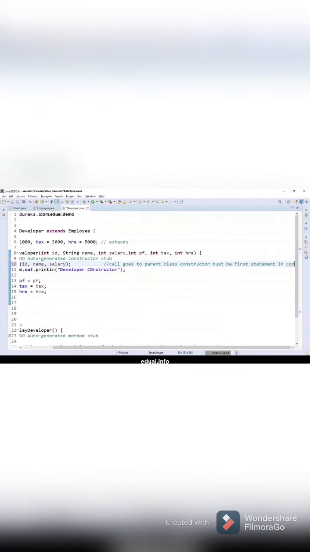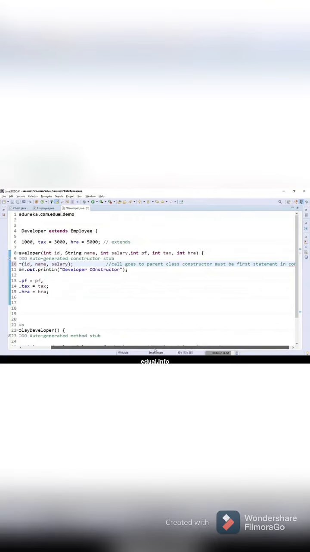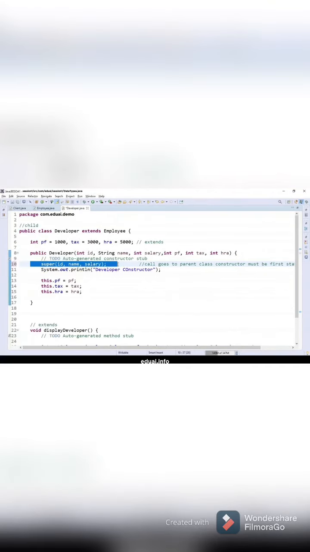Super does the constructor chaining, but for the parent class. Which values do you want to pass? ID, name and salary, only those I'm passing here. And this must be the first statement. Super must be the first statement in the constructor.